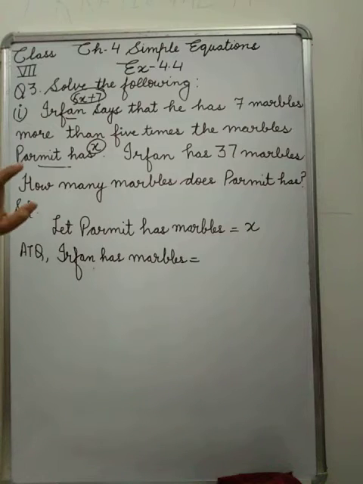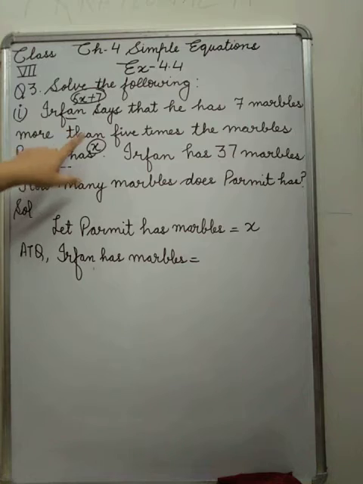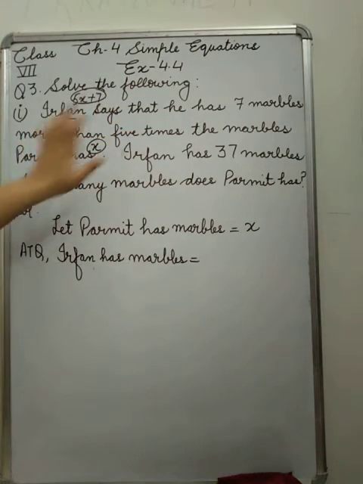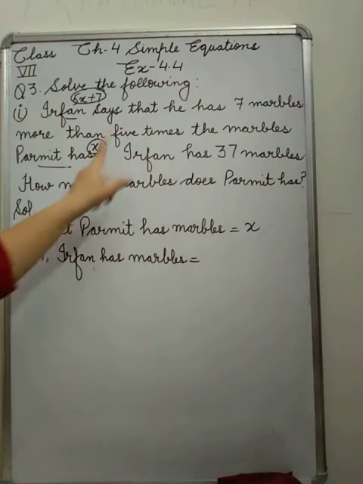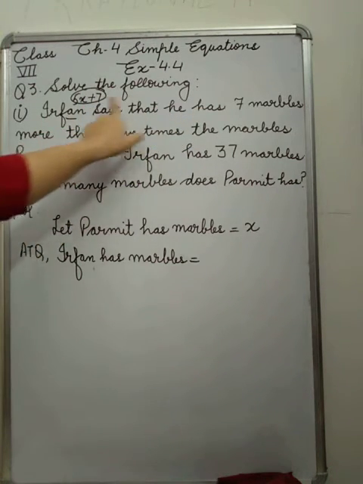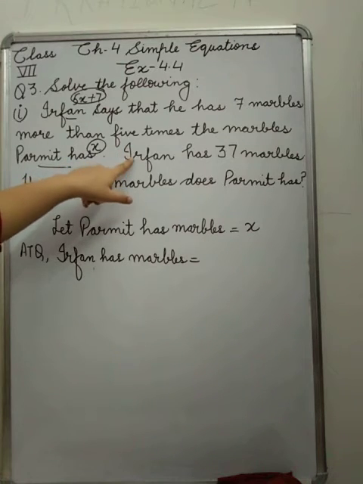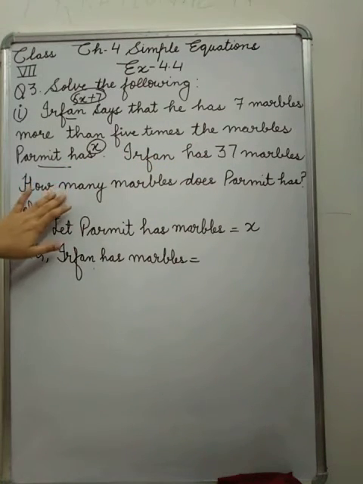You don't know what are the marbles of Parmit, so let us suppose Parmit has x marbles. Then Irfan has 7 marbles more than 5 times, 5 times of Parmit plus 7. That is the marbles of Irfan. Now the actual value of Irfan's marbles is also given, that is 37. So you have to find how many marbles Parmit has.